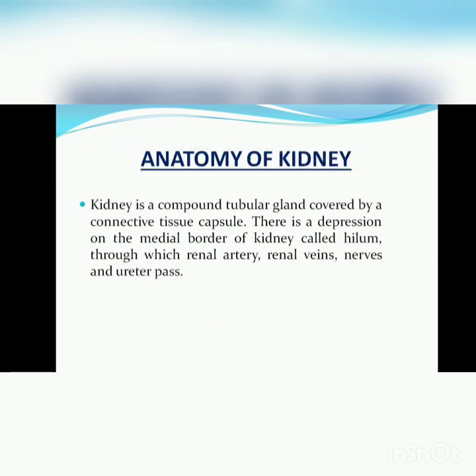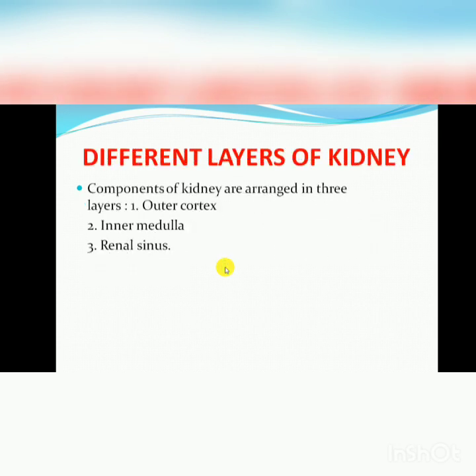These were the functions of the kidney. Next, we will move on to the anatomy of the kidney: what the different parts of the kidney are and what the location of the kidney is. The kidney is a compound tubular gland covered by a connective tissue capsule. There is a depression in the medial border of the kidney called the hilum, from where the different vessels, ureter and nerves enter or exit the kidney.